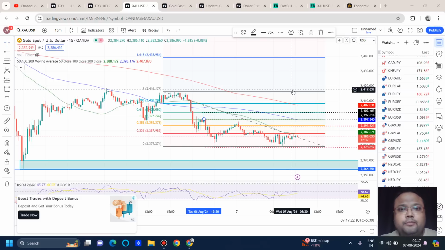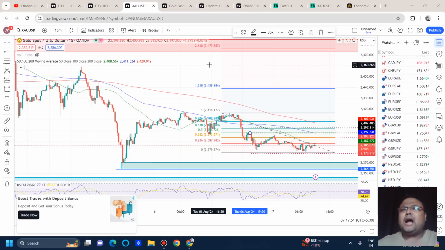So whatever you do, follow proper risk management because the market is unstable. Again, I'm repeating, my dear friends, there may be many trading opportunities in the market, but we should not forget that our capital is limited. Capital protection is our first priority. No matter how good a trade looks, there is no 100% guarantee about any trade, no matter how strong the level is. So you should follow risk management and do your proper calculation for each and every trade.